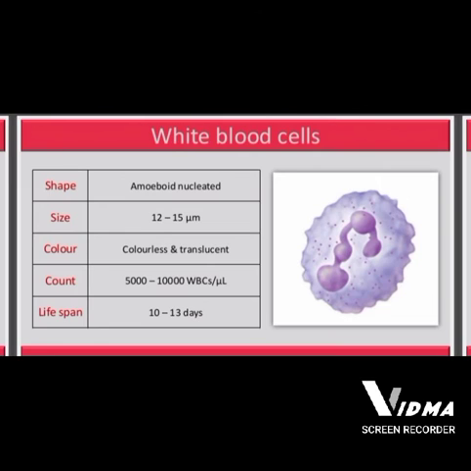Next, the white blood cells, which are also part of the blood. Their shape is amoeboid, nucleated. Their size is 12 to 15 micrometers. They are actually colorless, their count is 5,000 to 10,000 WBCs per microliter, and their lifespan is only 10 to 13 days.